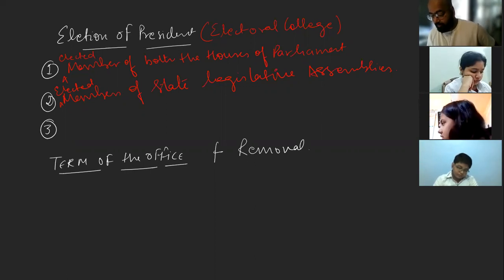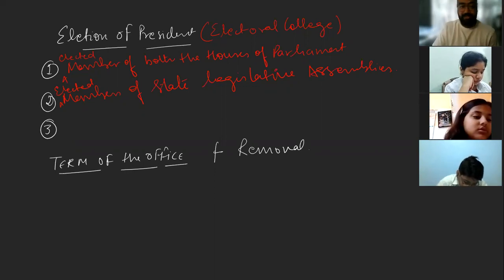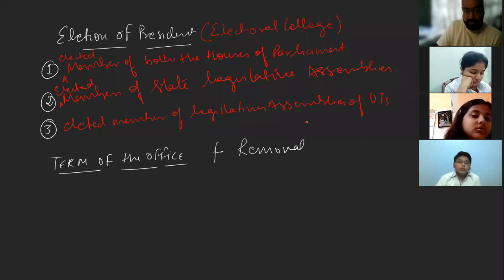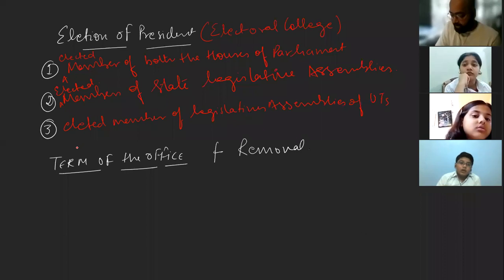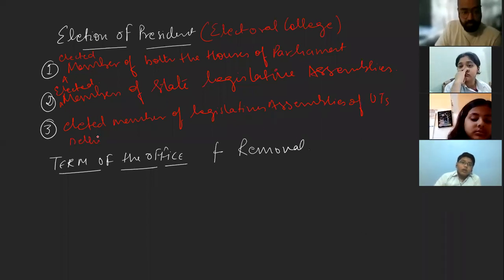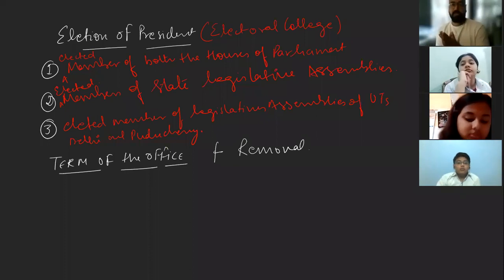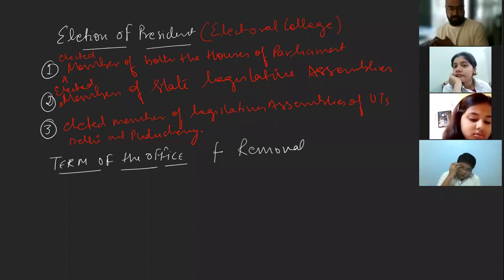Elected members of the legislative assemblies, and the third thing is elected members of the legislative assemblies of union territories like Delhi and Puducherry. This is the electoral college which elects the president, and these are the members.